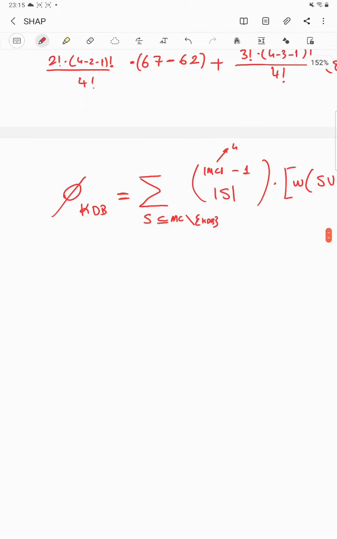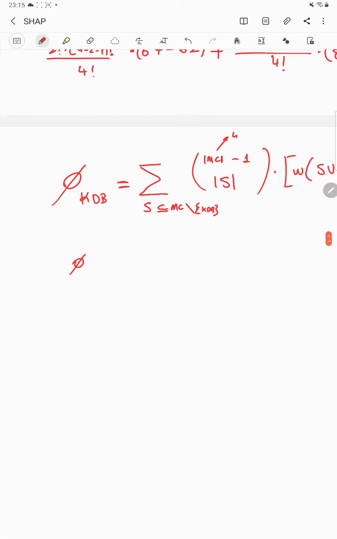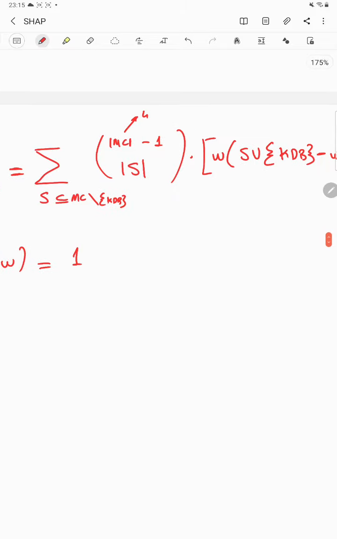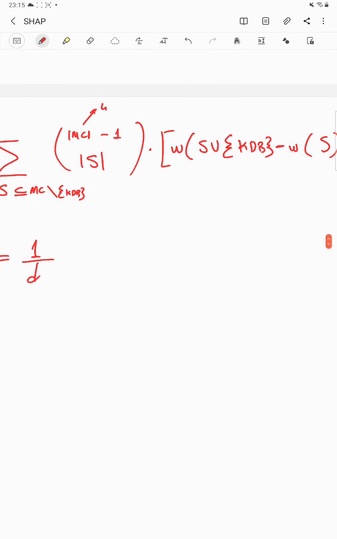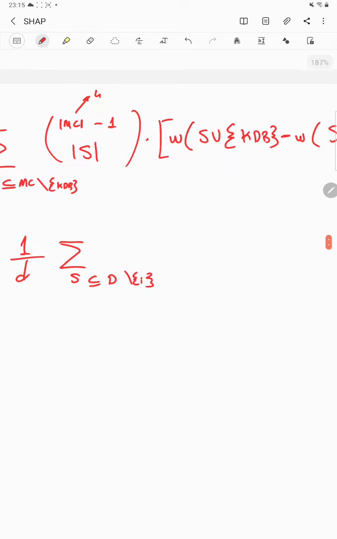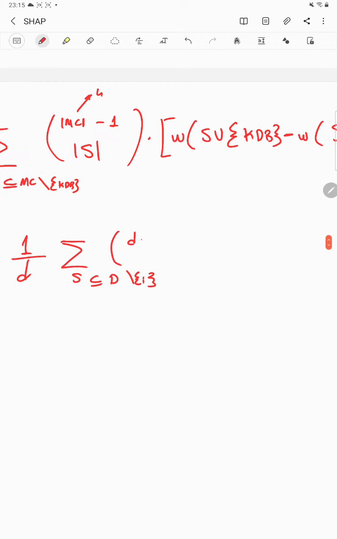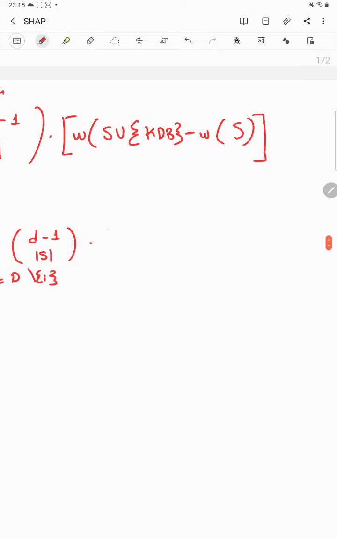So in general, I have this formula. I have some phi that takes the profitability function and scales it with respect to the number of elements in my whole set, and I just sum all the scenarios that don't include the people or the feature that I would like to estimate its importance or bonus, taking all the scenarios with and without that. So that's how the Shapley values work.